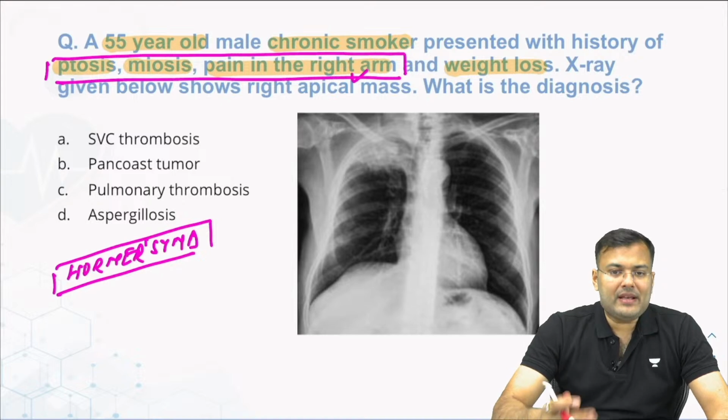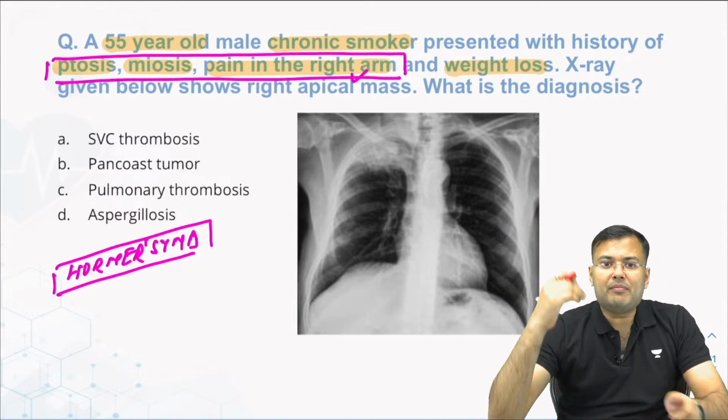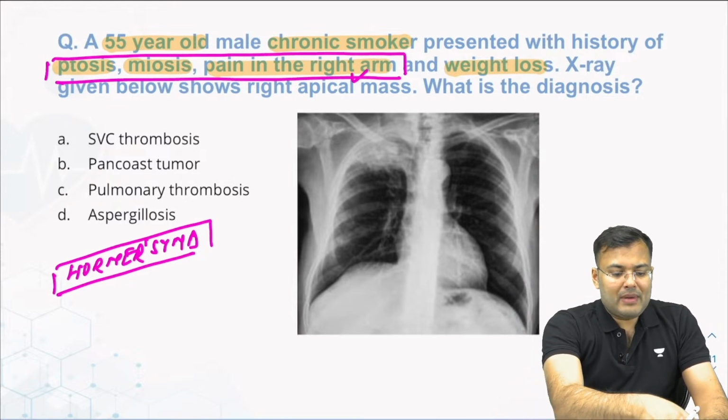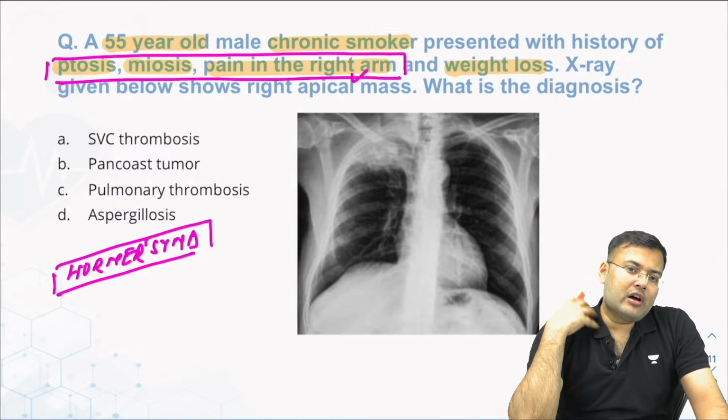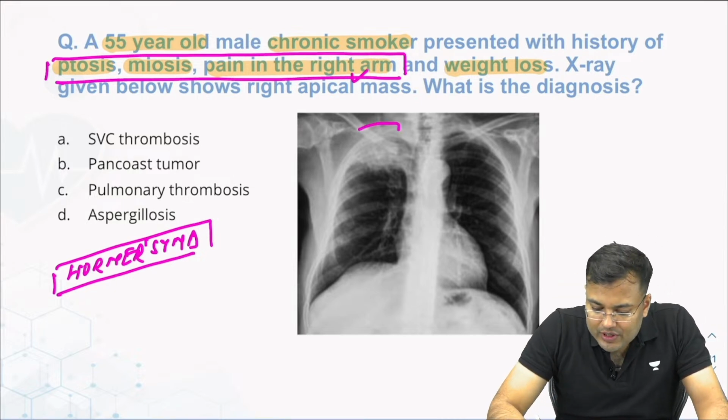Second, there is pain in the right arm. Why is there pain in the right arm? Because there is involvement of nerve of brachial plexus. So which malignancy is going to cause Horner syndrome because of involvement of cervical sympathetic trunk and brachial plexus? It is located at apex. So which tumor? Pancoast tumor. So you can see the location of tumor.